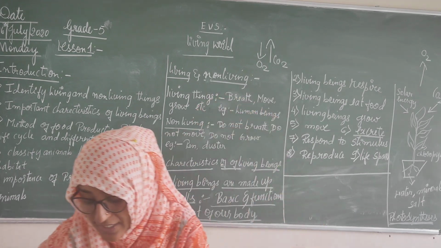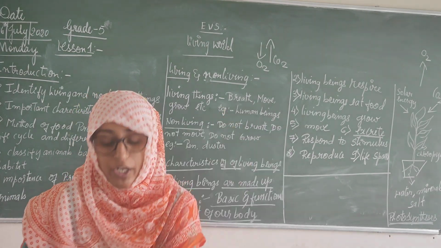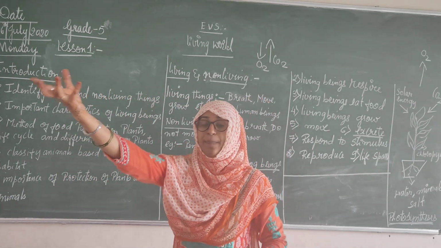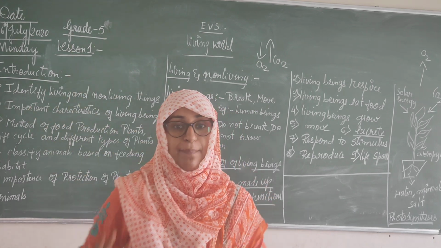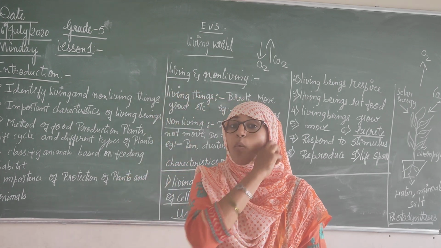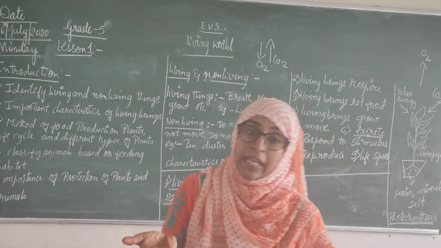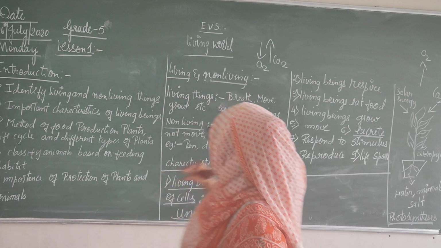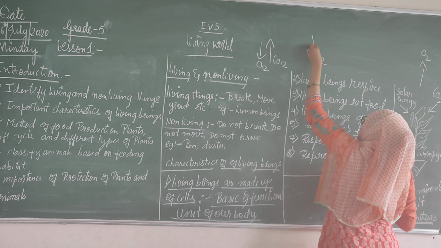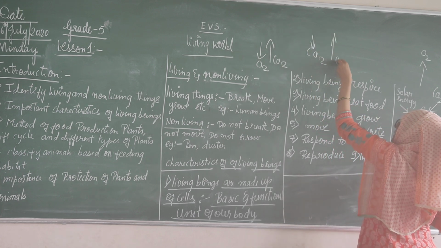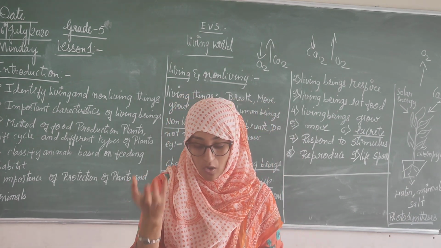The lungs picture is given in your textbook. Okay? They take in oxygen from the air and release out carbon dioxide. This is for human beings. Okay, now for the plants, how do they breathe? The plants take in carbon dioxide and release out oxygen.